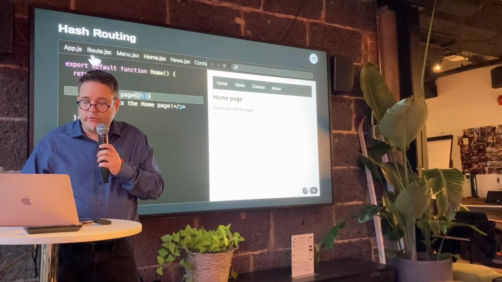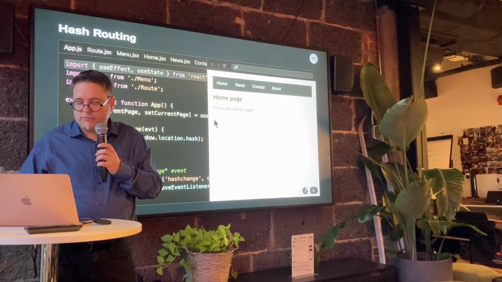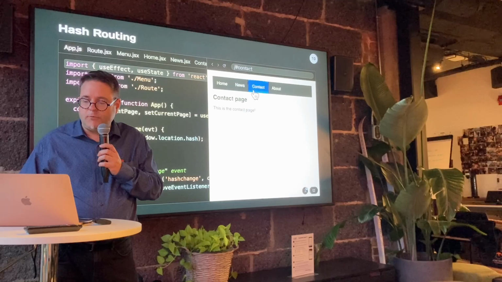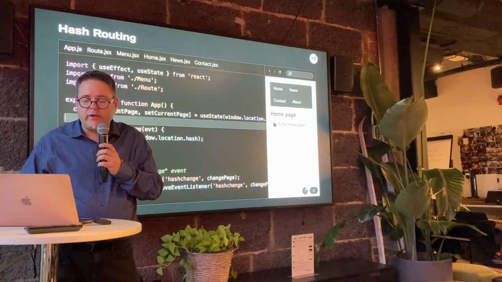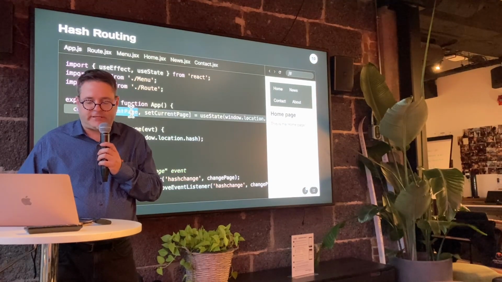So if I go over here to app.js, this is where the magic is going to happen. So as you can see, when I move from one page to the next, the current page changes. So the way this works is that we're going to have a state about the current page.